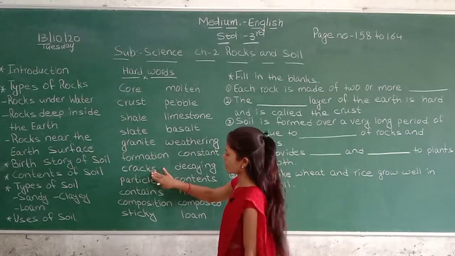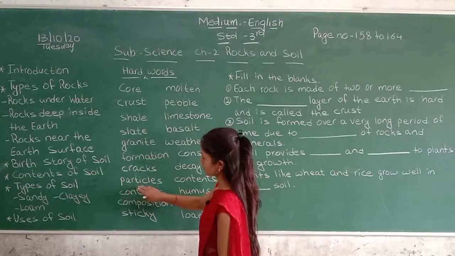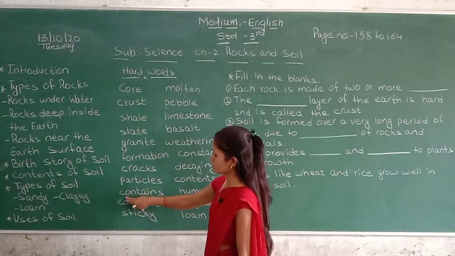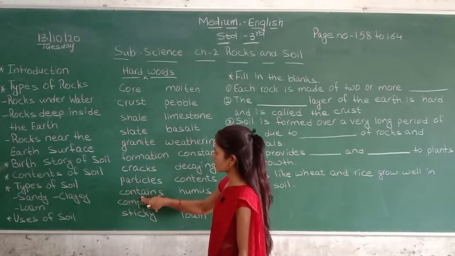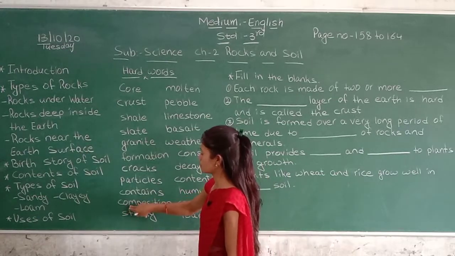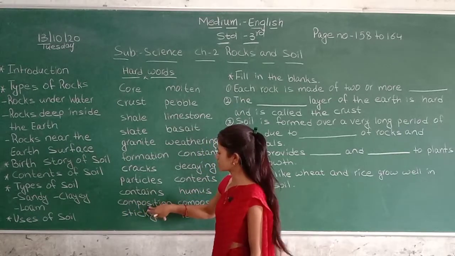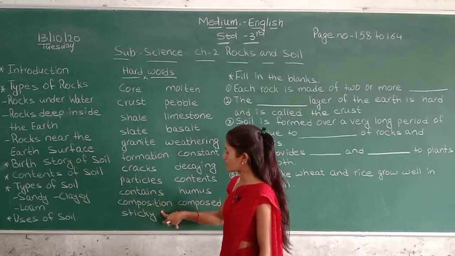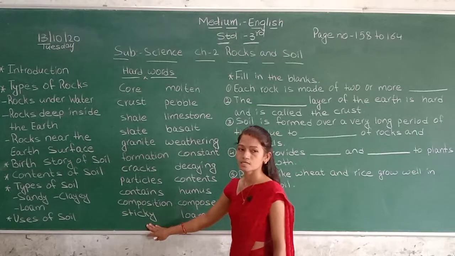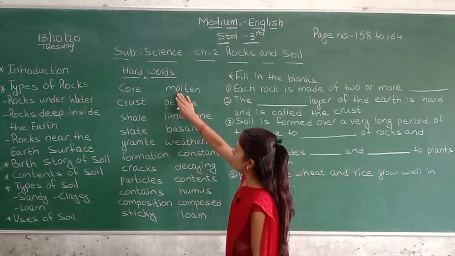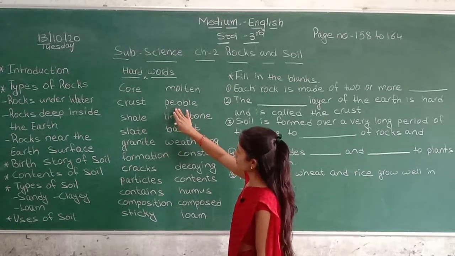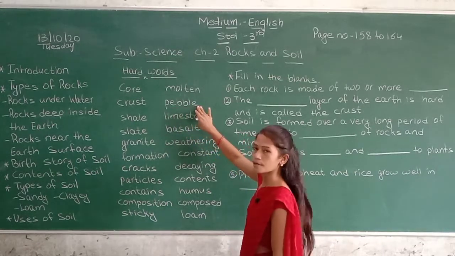C-R-A-C-K-S, cracks. P-A-R-T-I-C-L-E-S, particles. C-O-N-T-E-N-T-S, contents. C-O-M-P-O-S-I-T-I-O-N, composition. S-T-I-C-K-Y, sticky. M-O-L-T-E-N, molten. P-E-B-B-L-E, pebble.